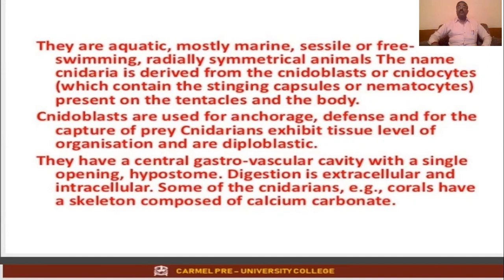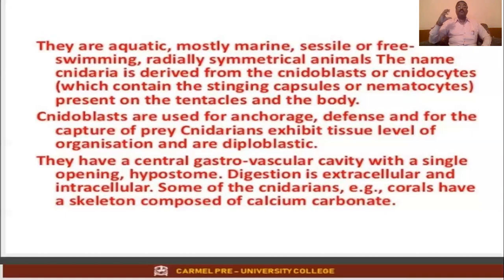What is the function of cnidoblasts? They help in anchorage, fixing themselves to the location where they are safe. And defense. For example, if there's an enemy around, it helps to project all the cnidoblast cells at a time and terrify the enemy.